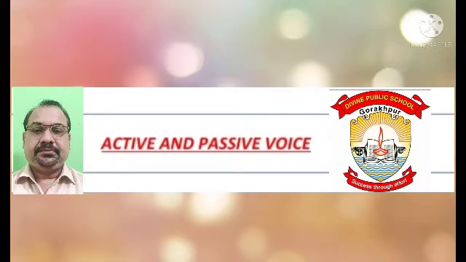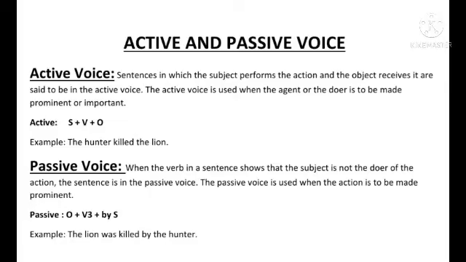In this video, I shall teach you how to change the voice from active to passive and passive to active. So let's begin. Sentences in which the subject performs the action and the object receives it are said to be in the active voice. The active voice is used when the agent or the doer is to be made prominent or important. The structure of active voice is SVO. For example, the hunter killed the lion. The hunter is the subject, killed is the verb, and the lion is the object.